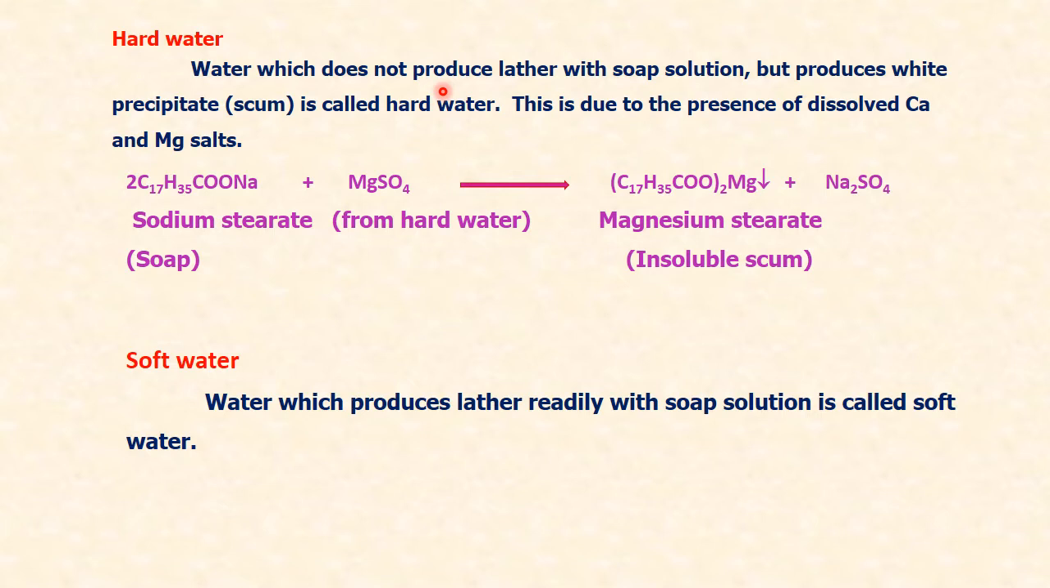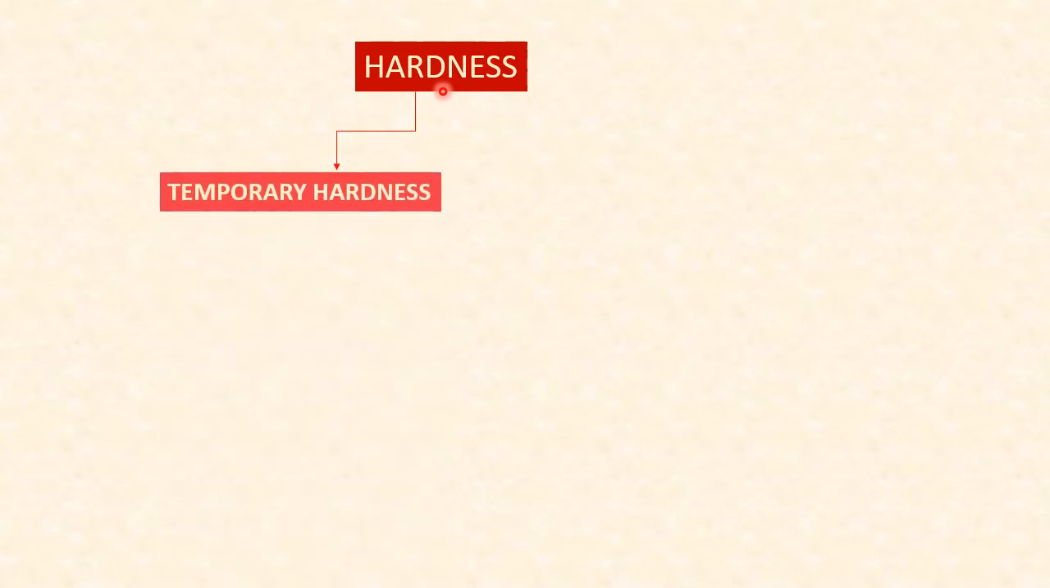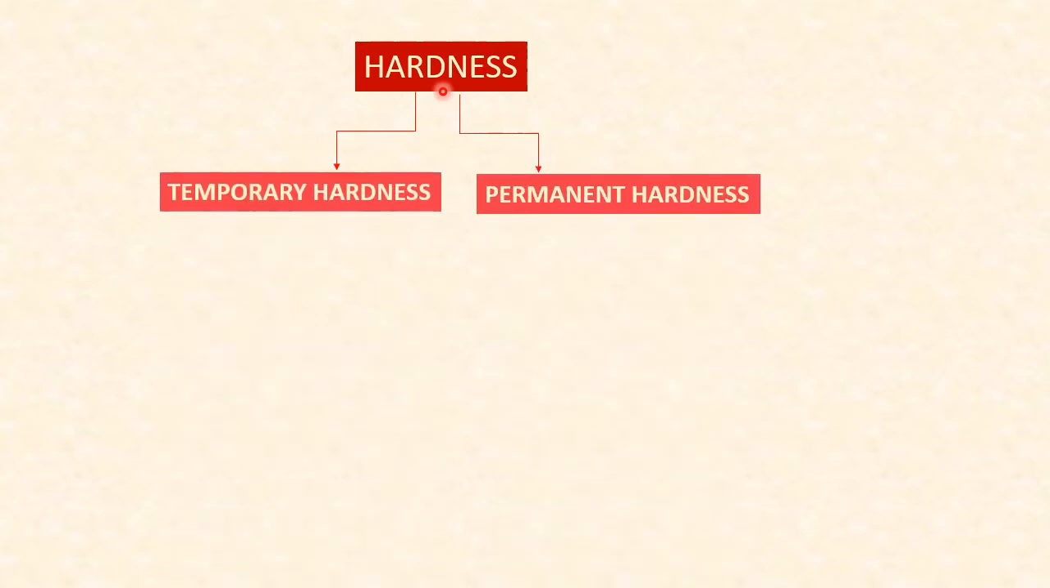Then what is soft water? The water which produces lather easily with soap is called soft water. So here we are going to find out the hardness. Hardness is of two types. One is called temporary hardness, the other is called permanent hardness.